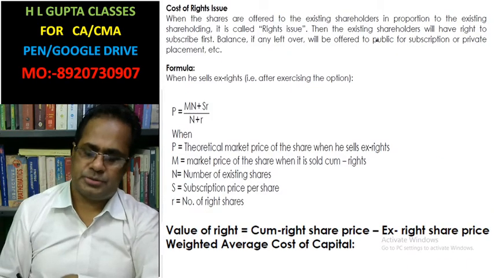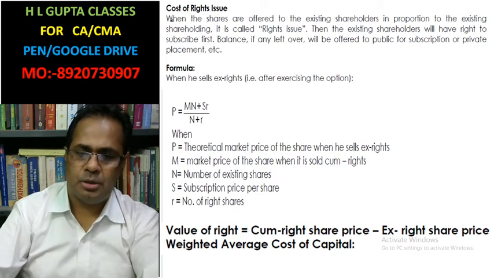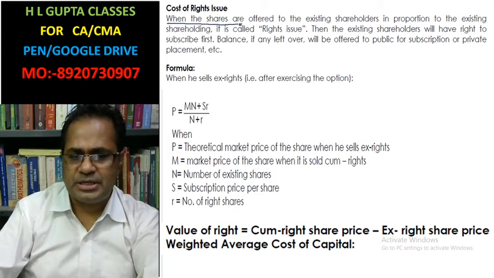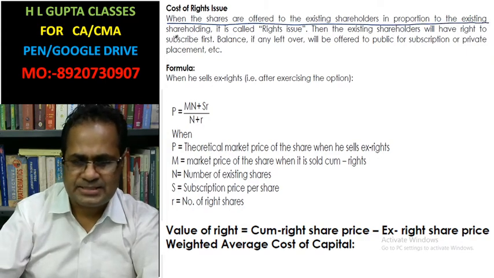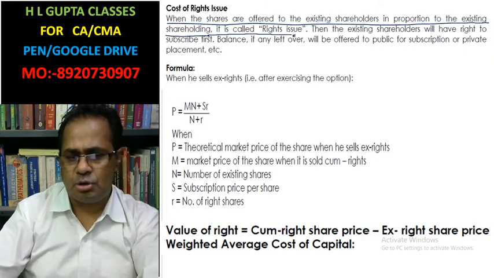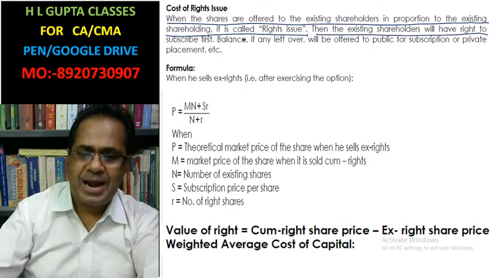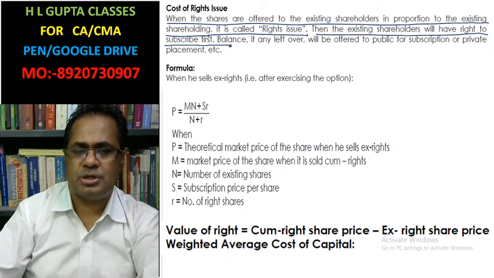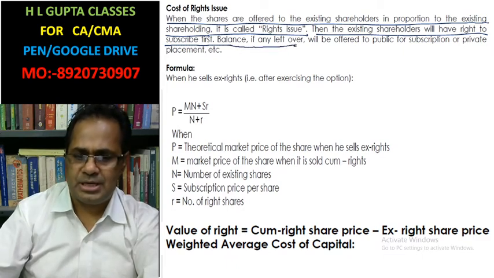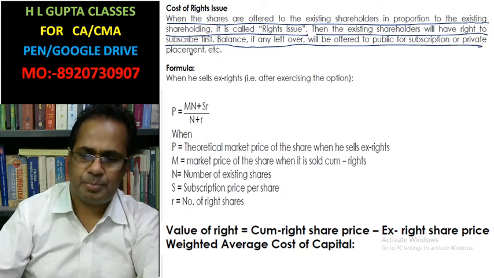This is the question. What is a right issue? When shares are offered to existing shareholders in proportion to their existing shareholding, it is called a right issue. The existing shareholder has the first right to subscribe. The balance left over will be offered to the public for subscription or private placement.